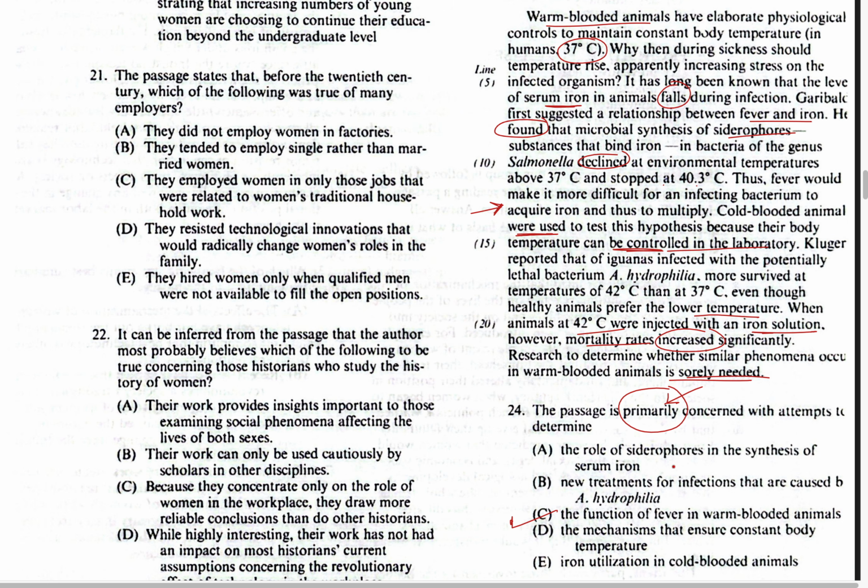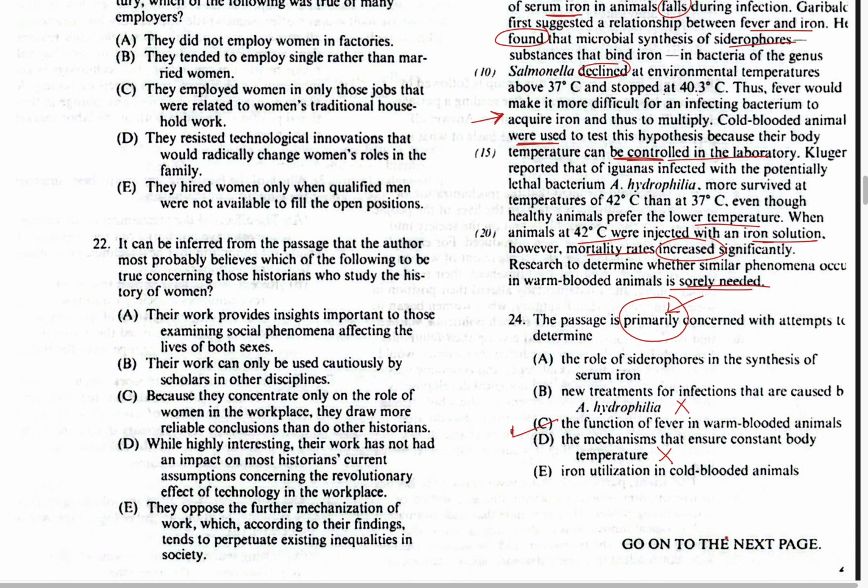The role of siderophores in the synthesis of serum iron does get included, but it's not the primary purpose. New treatments for infections that are caused by Aeromonas hydrophila, not at all. The mechanisms that ensure a constant body temperature, no. It was mentioned but not the primary purpose. Iron utilization in cold-blooded animals, no. So C is the right answer.